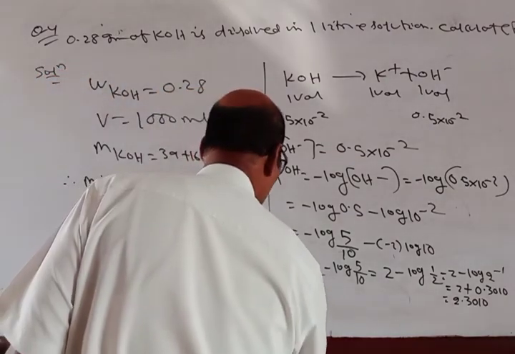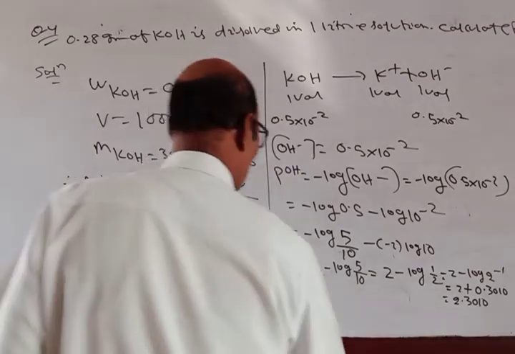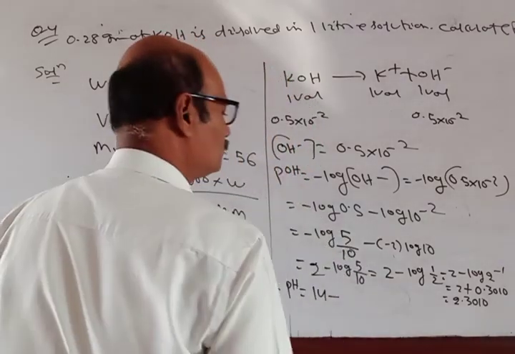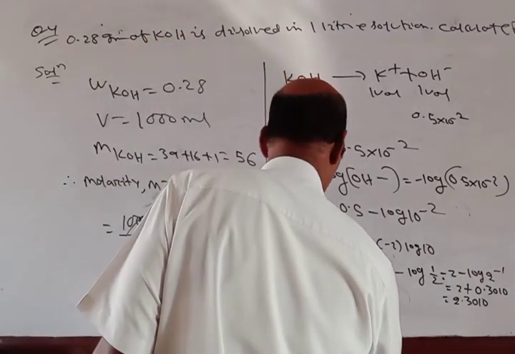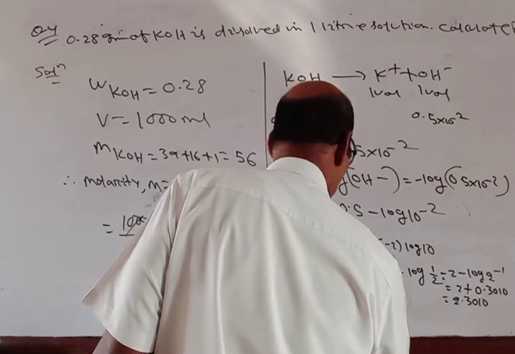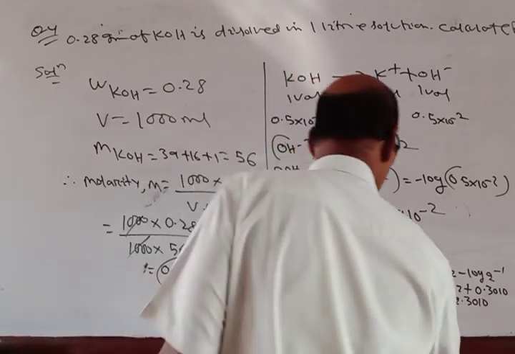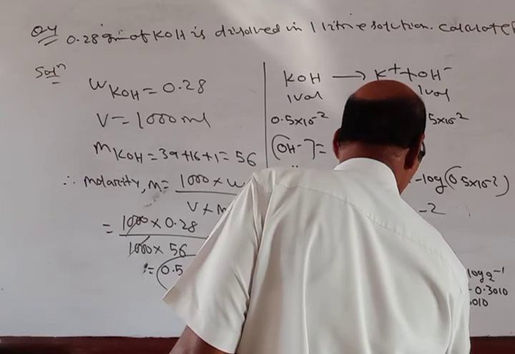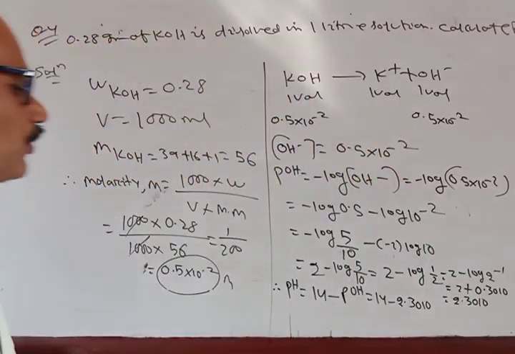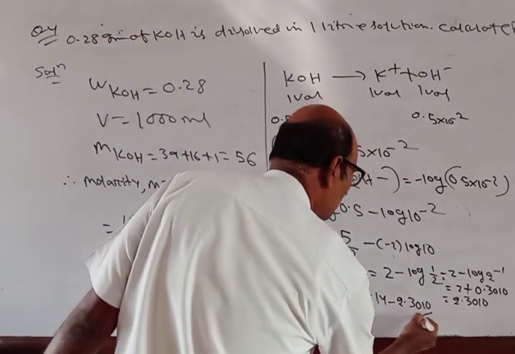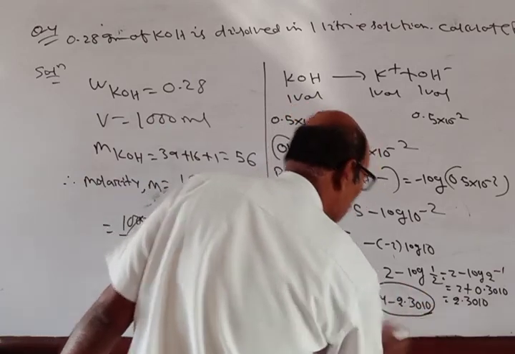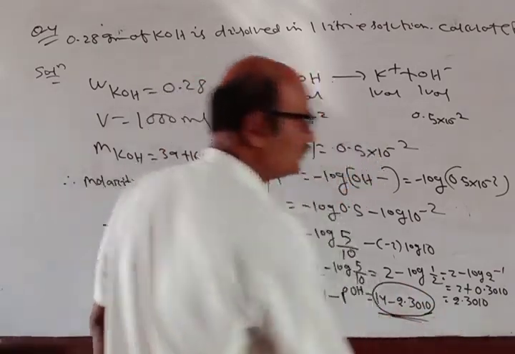Therefore pH is equal to 14 minus pOH, equal to 14 minus 2.3010. So 14 minus 2.3010 is the pH of the solution.